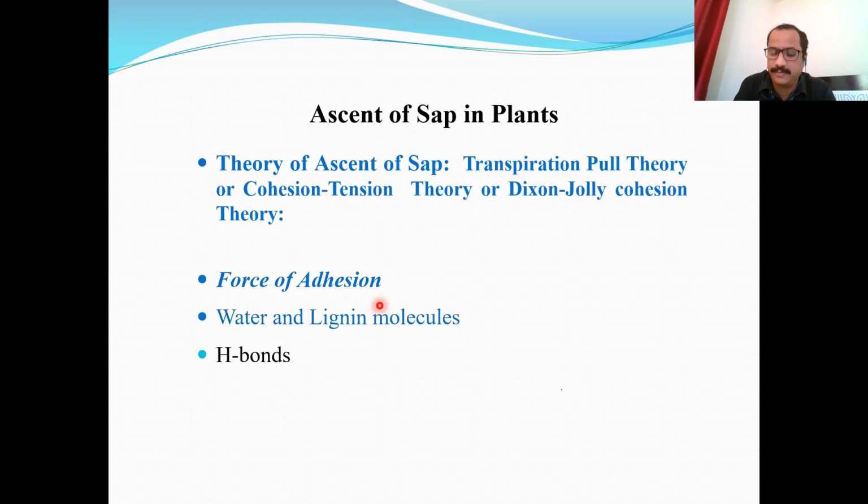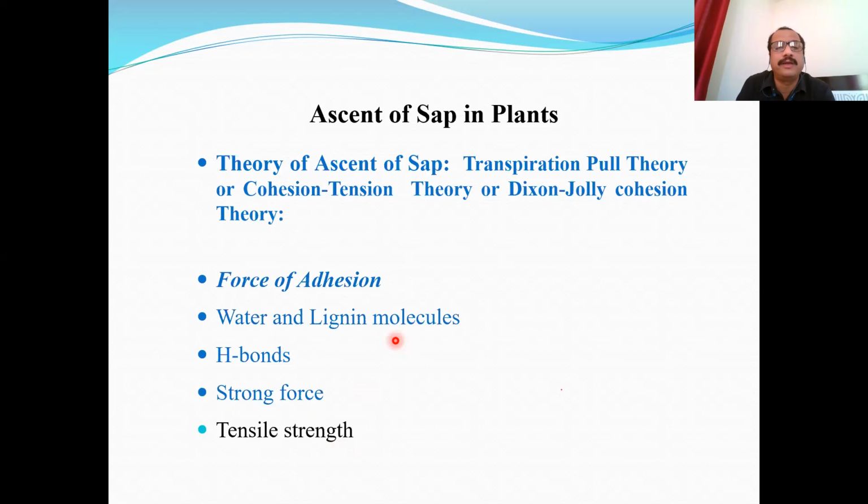These adhesive forces are again due to hydrogen bonds formed by the negative sides of water molecules and the positive sides of the lignin molecules. This force of attraction is also strong. Its magnitude is about 50 atmospheres, which gives a high tensile strength to this union.